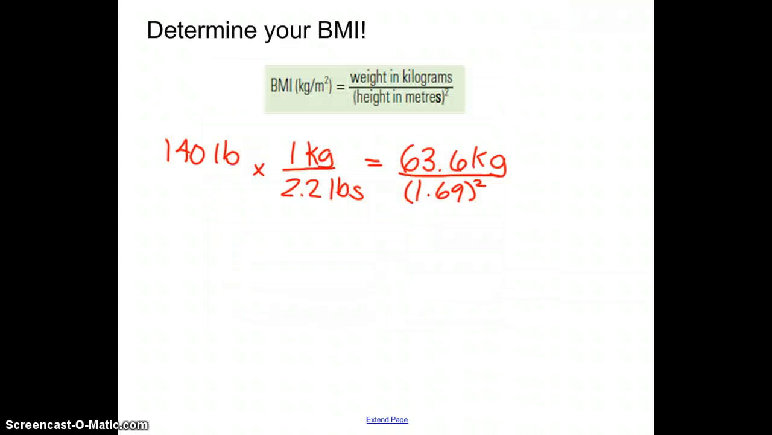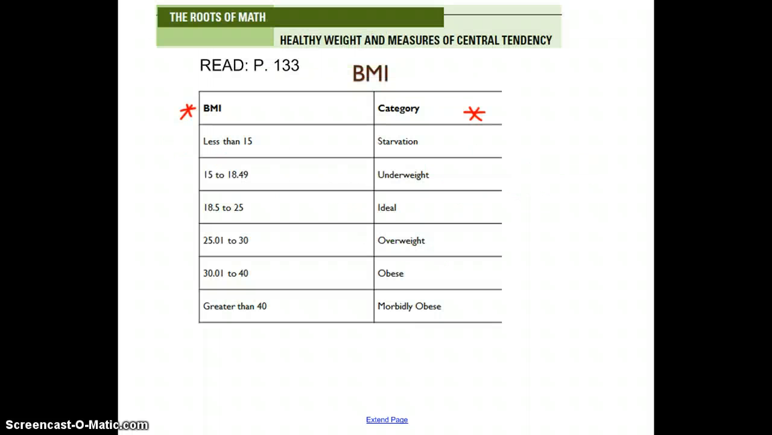So what I want you to do is then calculate your BMI. For example, this would be mine. If I'm about 140 pounds, to convert that to kilograms, I divide by 2.2 to get my weight in kilograms as 63.6. Then you can either measure yourself, or if you know your actual height in meters, that's fine too. But then this is my height in meters. Divide the two. Remember, you have to square your height in meters, and this gave me a BMI of approximately 22. So if I look back to my chart, 22 would put me into the ideal range.